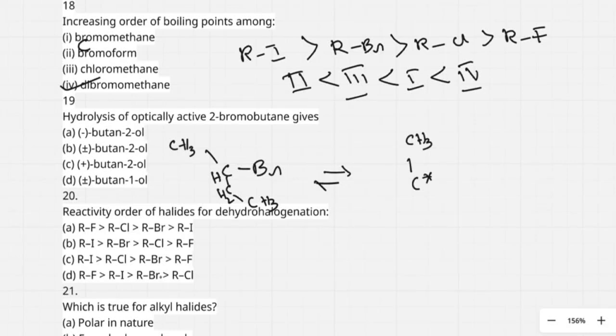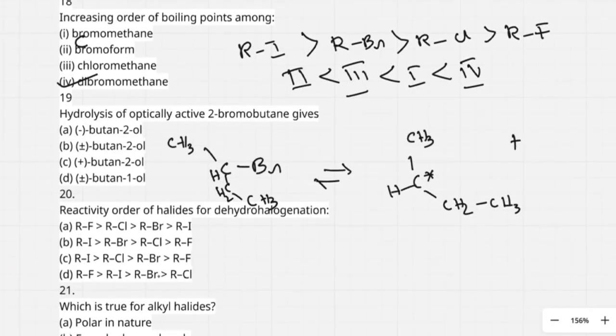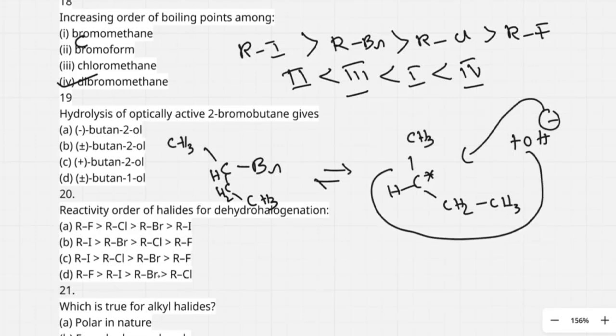I am getting a carbocation here, CH3, CH2, CH3. This carbocation is attacked by the nucleophile from both sides, from this side or from this side also.